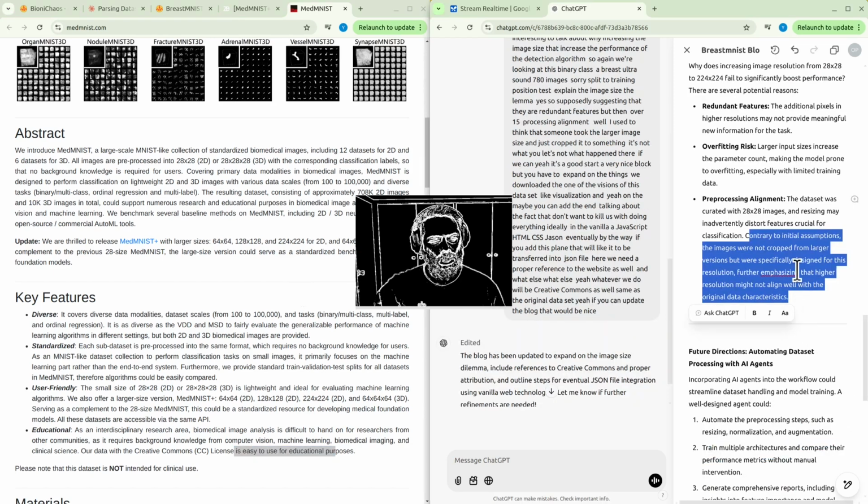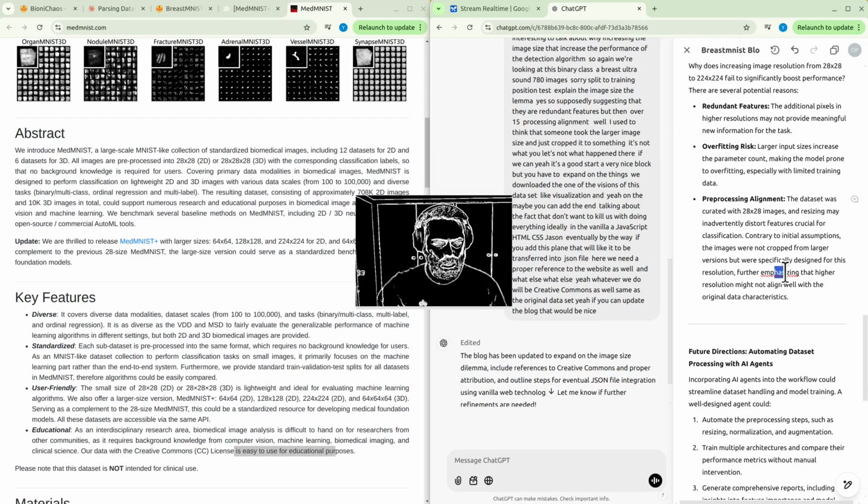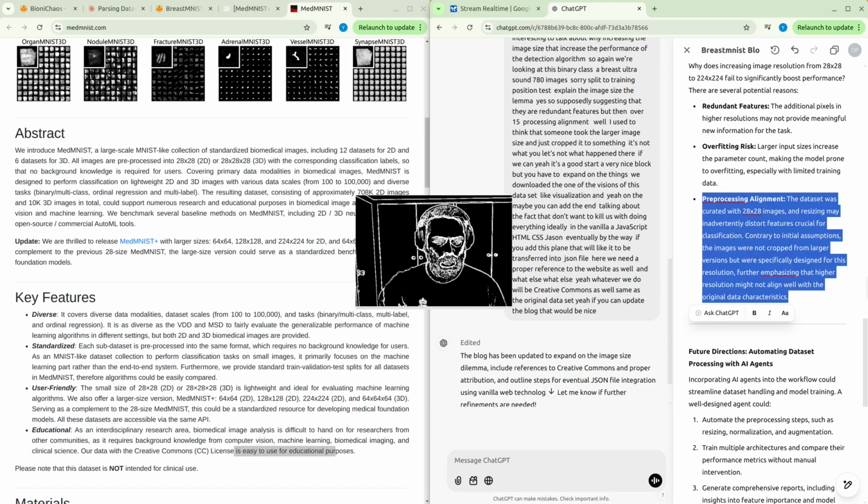Contrary to initial assumptions, the images were not cropped for larger versions, but was specifically designed for this resolution, further emphasizing that high resolution might not align well with the original data characteristics. Okay, it's going places here. It's going places. I don't understand.